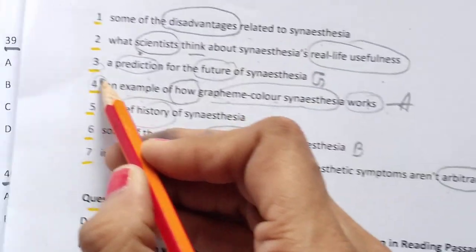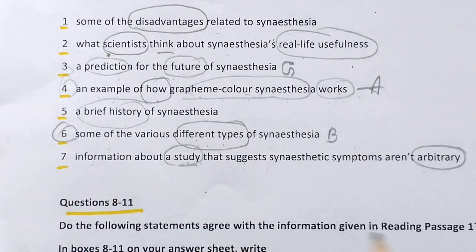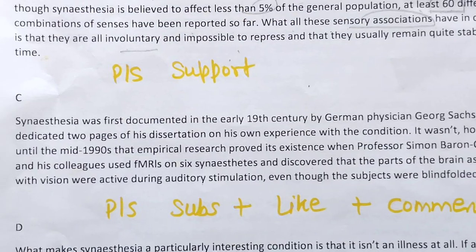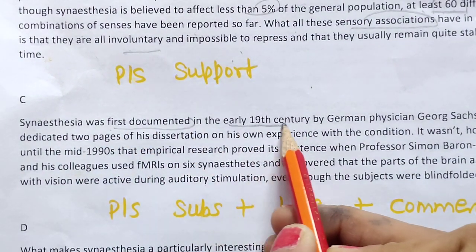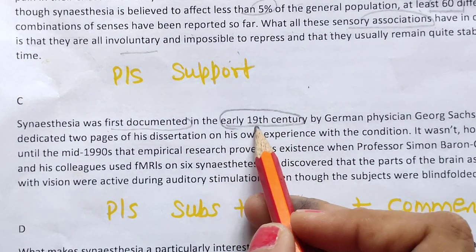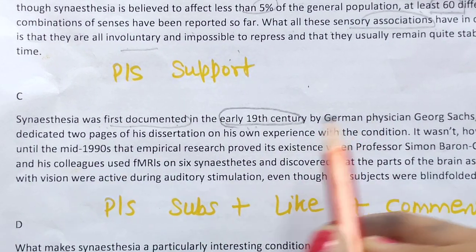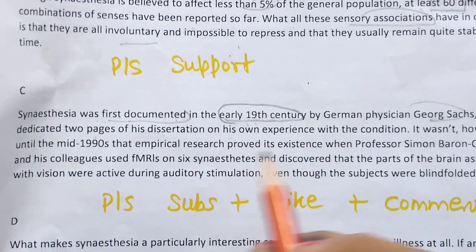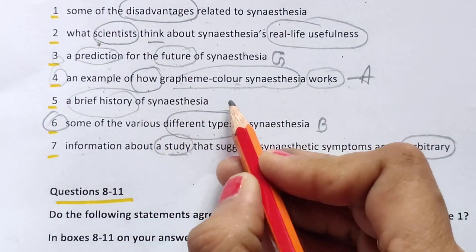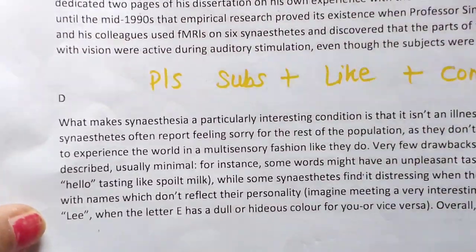Okay, this also we have done, and this also, and 6th also we have done. Now coming to C paragraph. Synesthesia was first documented in the early. So I told you some dates, some old dates will be there. Was first documented. So without reading anything, by this person and two pages, I will go with C paragraph. This also we have done. Okay, now coming to D paragraph.